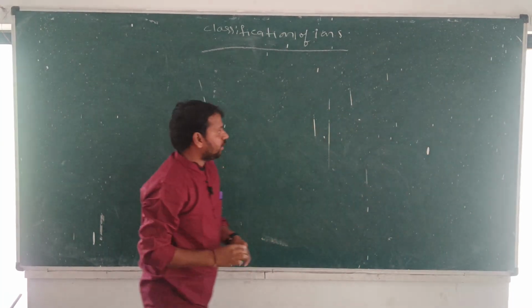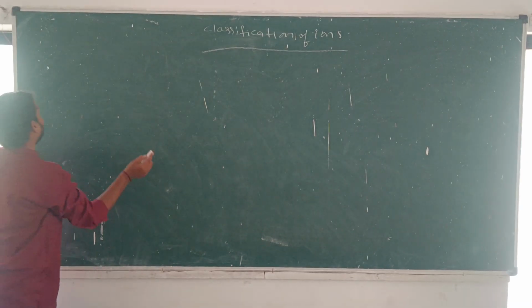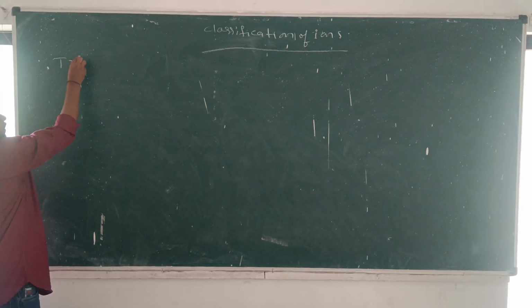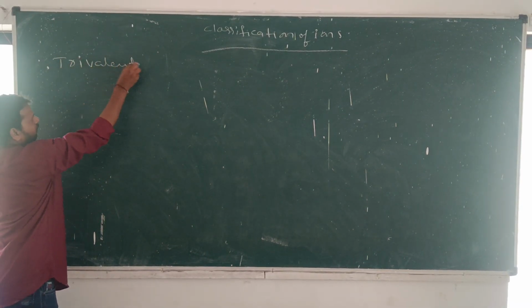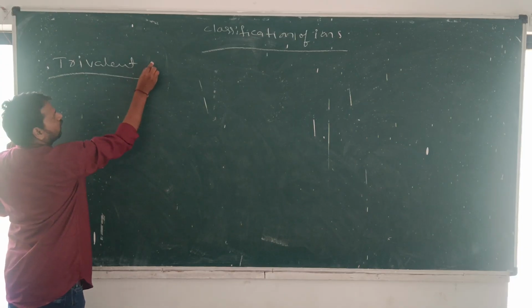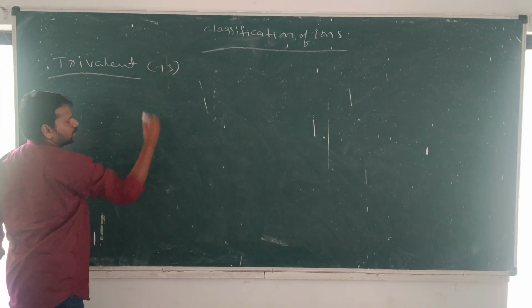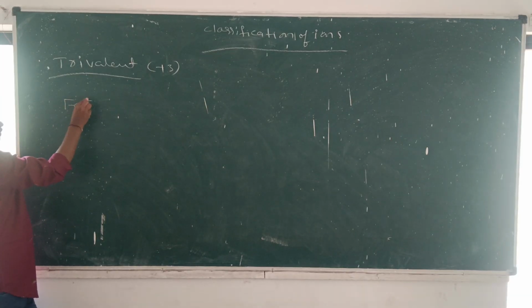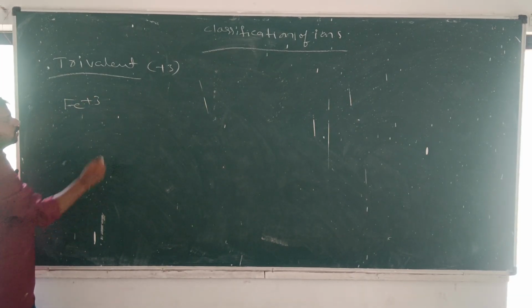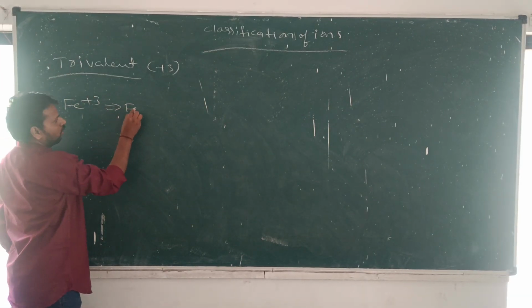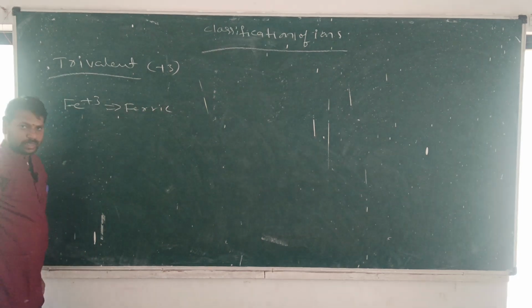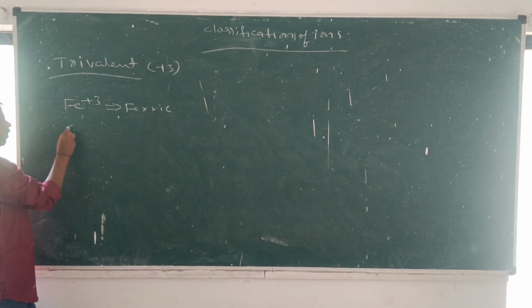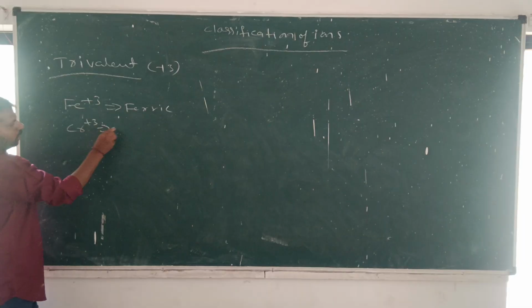Next, trivalent cations. Trivalent cations are the cations with plus 3 charge. Let me write a very important one, Fe plus 3. This is said to be ferric cation.